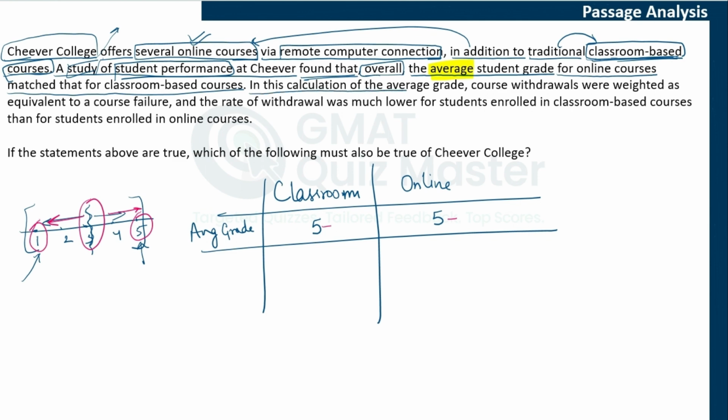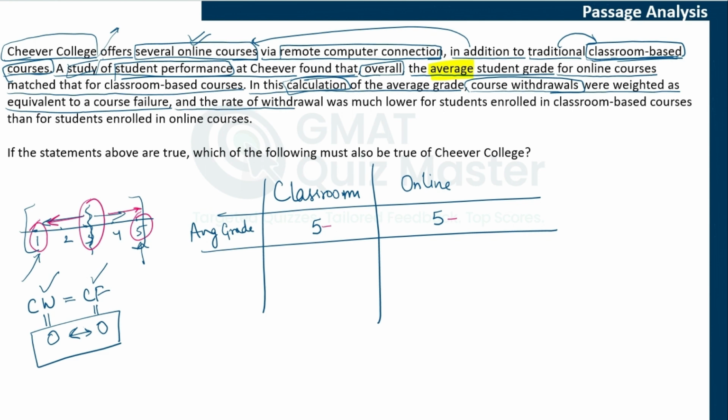In this calculation of average grade, so now we are talking about how this calculation was done. Course withdrawals were weighted as equivalent to course failure. So, course withdrawal, that is a student who discontinues a course, was considered equivalent to course failure. So, if course failure was graded as 0, then course withdrawal was also graded as 0. This is something that we got to know, that in this calculation, course withdrawal as well as course failure were considered to be equivalent.